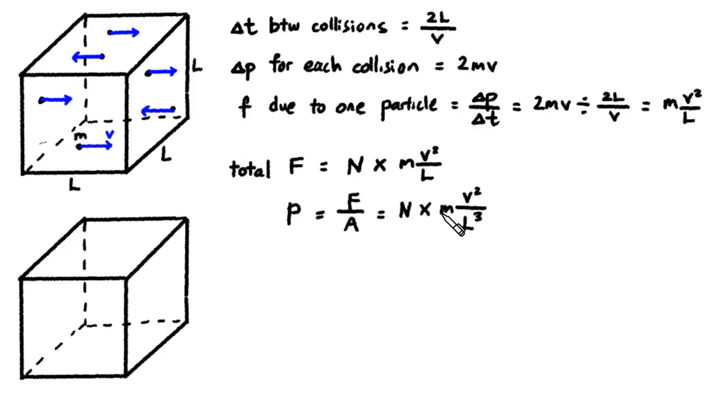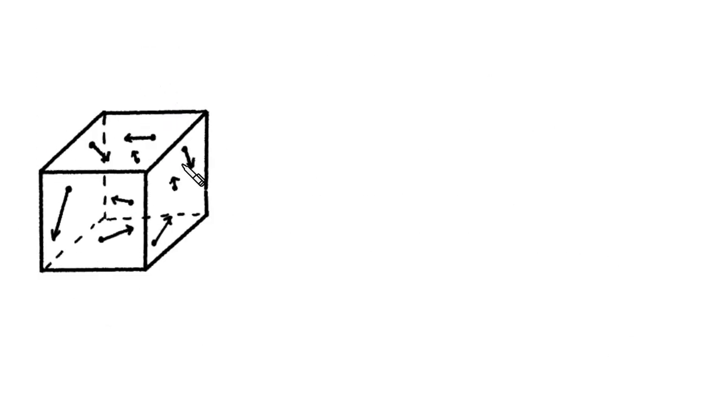What about n times m? n is the number of gas particles and m is the mass of each gas particle. So n times m would be the total mass of this gas. So what we are looking at here is actually the mass of the gas divided by the volume of the gas times v square. And mass divided by volume would be the density of the gas. Wow, we have made quite an impressive progress. But of course, that's based on this simplified model. We are aiming for this model actually.